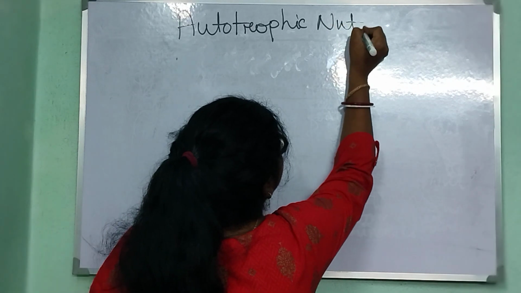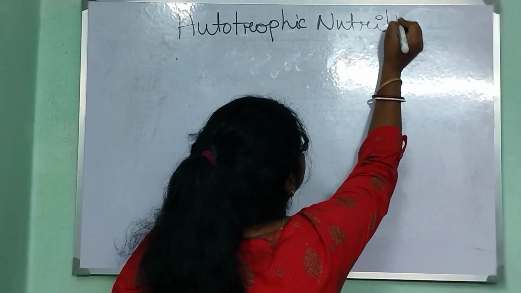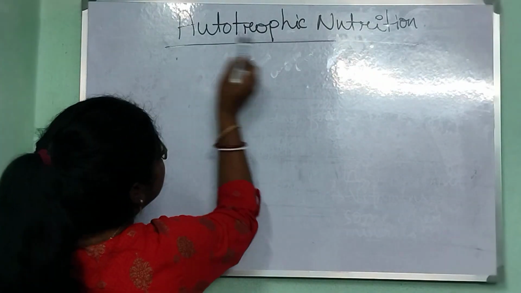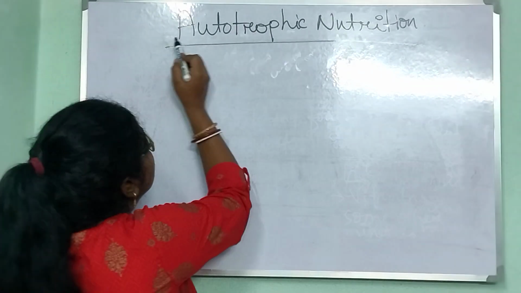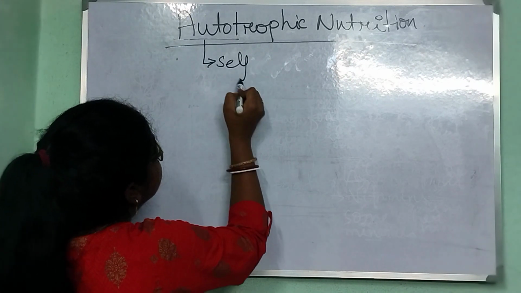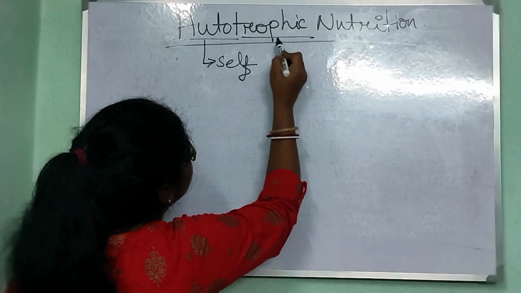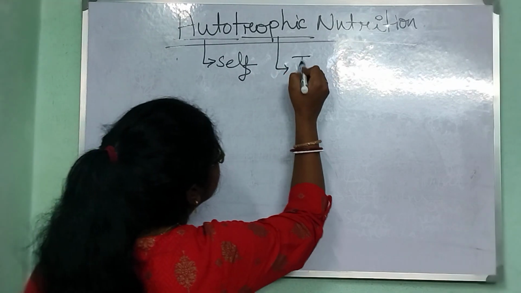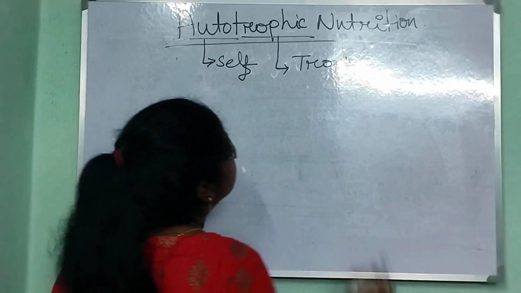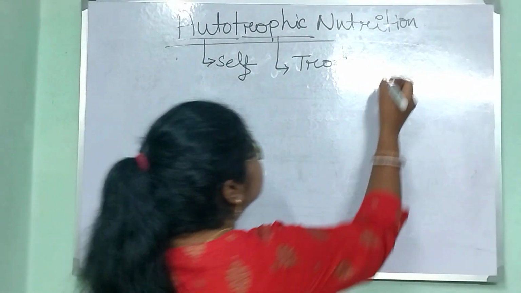So autotrophic nutrition is composed of two terms. Auto means self, and the trophic word comes from the word trophy, which means nutrition.